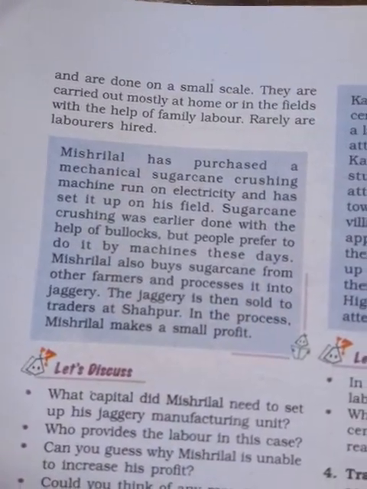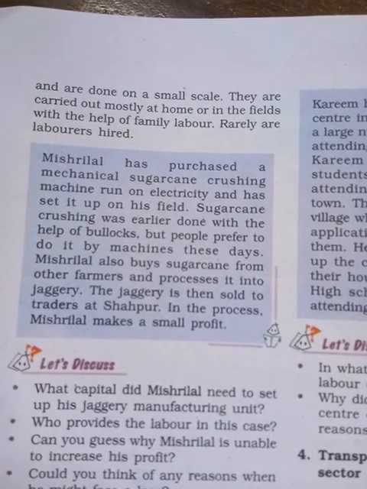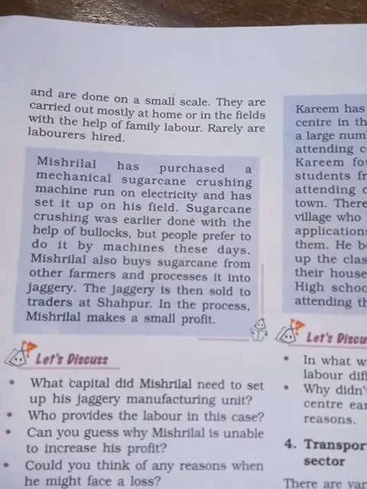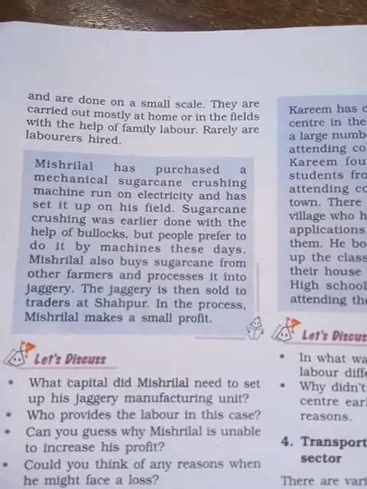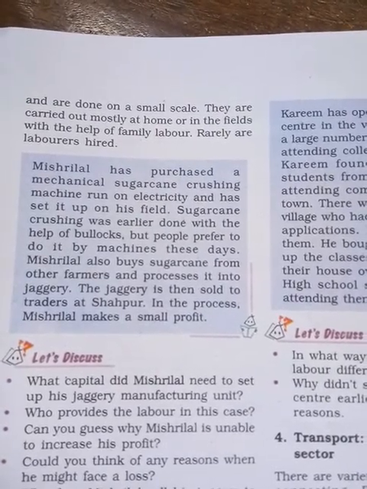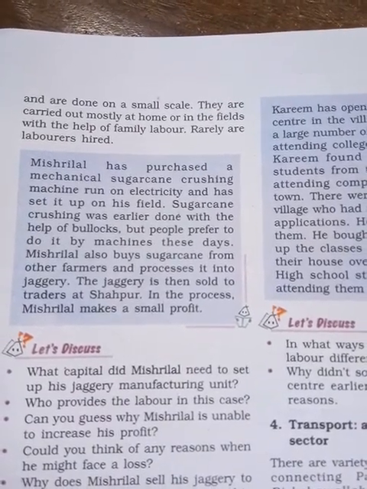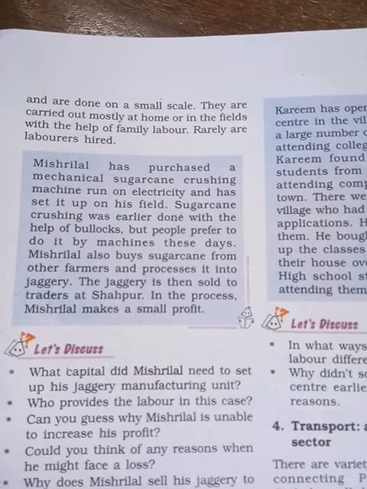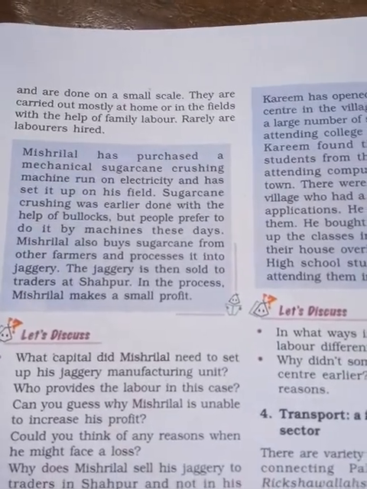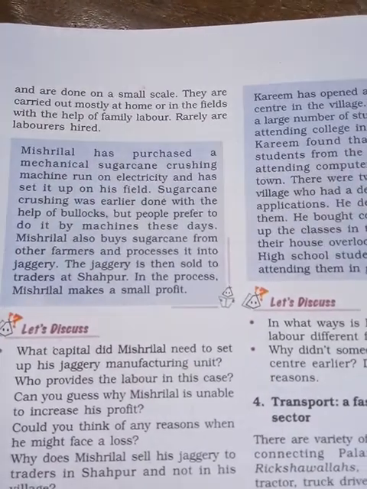Mishri Lal has purchased a mechanical sugarcane crushing machine run on electricity and has set it up on his field. Sugarcane crushing was earlier done with the help of bullocks, but people prefer to do it by machine these days. Mishri Lal also buys sugarcane from other farmers and turns it into jaggery. In this process Mishri Lal makes a small profit.